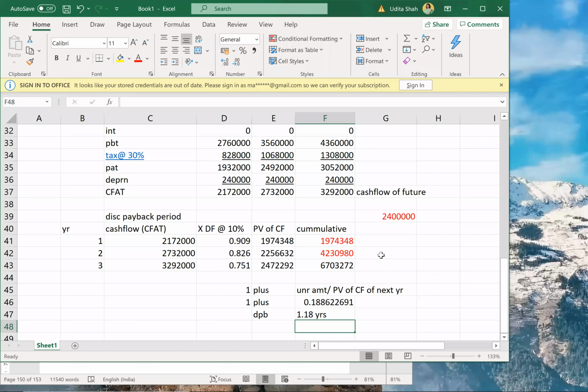Don't give it in months, because then you will have to give in months and days also. So discounted payback of 1.18 years is sufficient. Because it will be 1 year and 2.16 months.